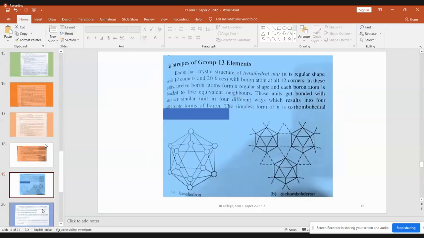Next, we have to go into detail on the allotropic forms of certain p block elements. Like group 13, you will read the allotropic forms. Group 14, you will read. 15, 16, 17, you will read. What do you mean by group 13? They are p block elements. So we read only the allotropy for the p block elements. So these p block elements, we will read one group at a time. Totally there are 6 groups in p block. So first group being group 13.